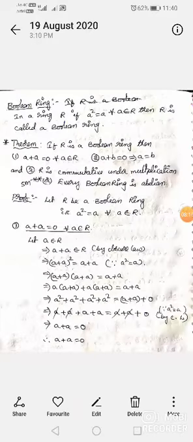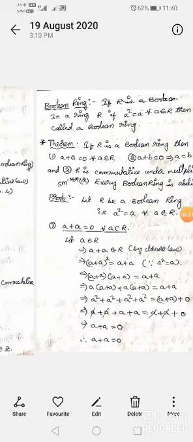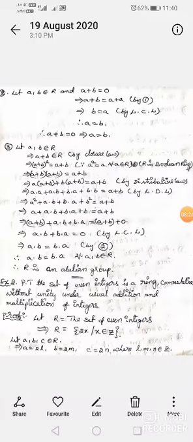Second point: if a plus b is equal to 0, then a is equal to b. We consider a plus b is equal to 0, and we will show that a is equal to b. For that, let a, b belong to R and a plus b is equal to 0. But by point 1, we get that a plus a is equal to 0. So substitute a plus a instead of 0. So a plus b is equal to a plus a. By the left cancellation law, we can cancel a on both sides, so that we remain with b is equal to a.